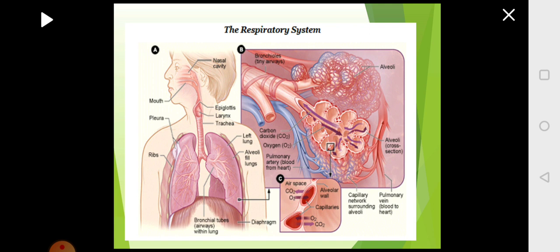Trachea gives rise to the two primary bronchi, which branches into secondary bronchi, which further branches into tertiary bronchi, and these bronchi end in bronchioles.